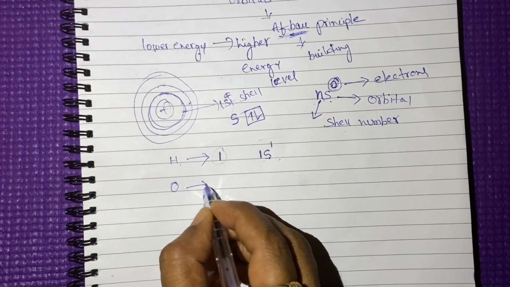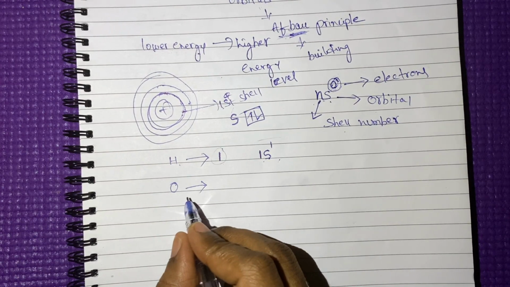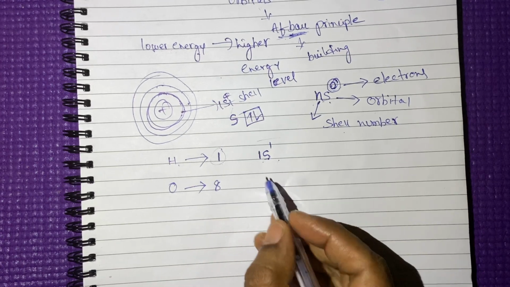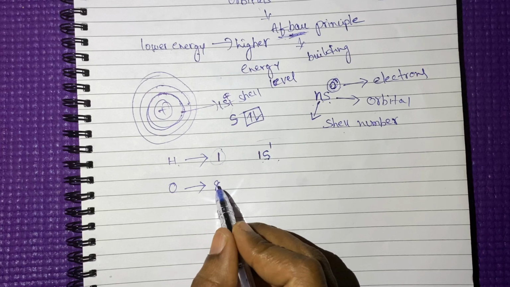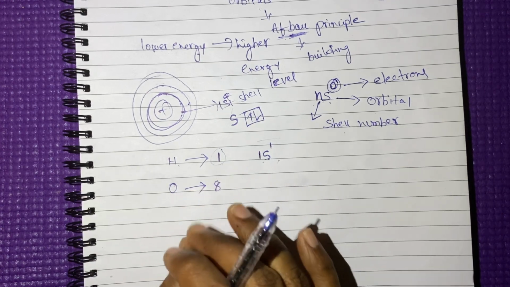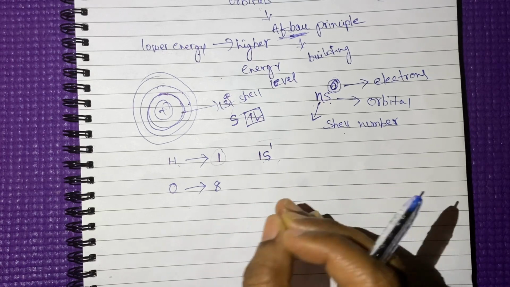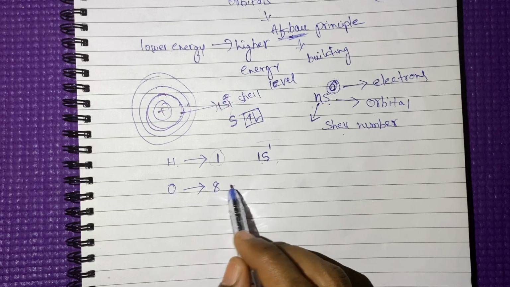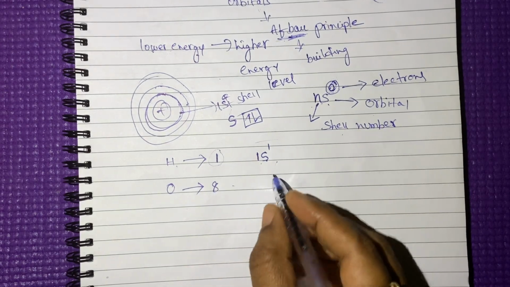We'll take oxygen. How many electrons are there in oxygen? What is the atomic number of oxygen? 8. For this, how can you write the electronic configuration? How to write the electronic configuration we'll discuss later. I will give a detailed explanation. Just now we'll see what electronic configuration exactly is.